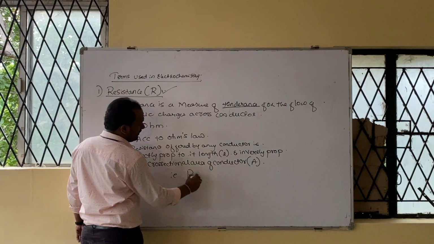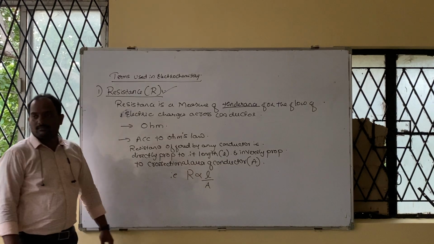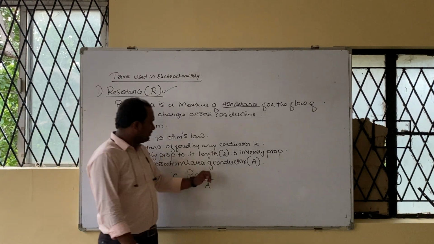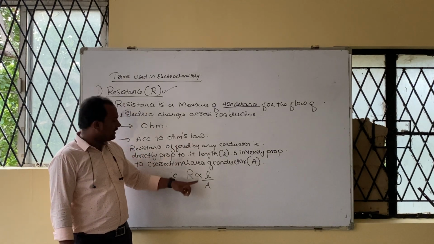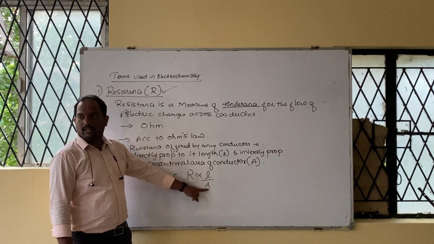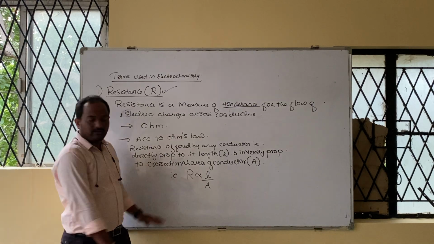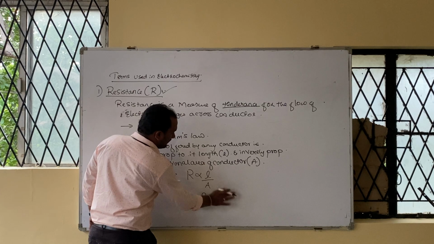Can I write R directly proportional to L upon A? Say yes or no? R directly proportional to L upon which one? Read the statement: resistance is directly proportional to length, inversely proportional to area. All of you are getting this? So removing the proportionality sign, we write one more constant. R is equal to rho into L upon A.